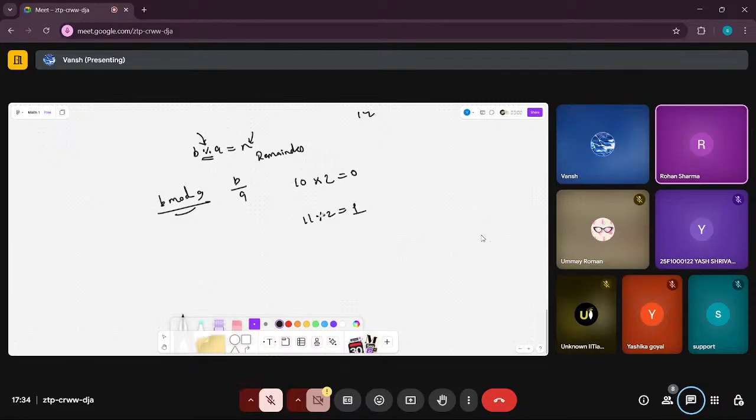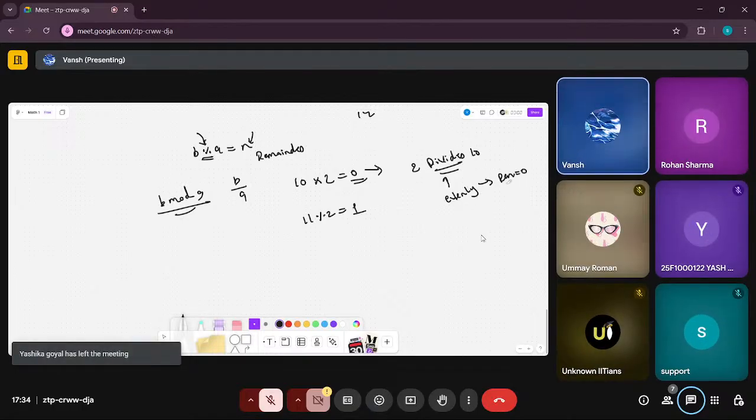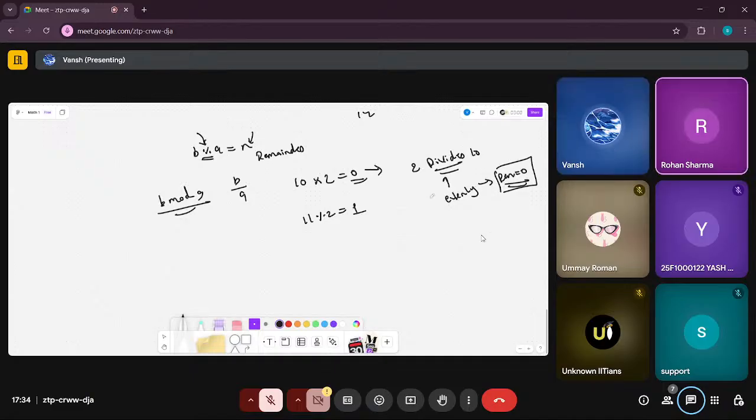This 0 remainder basically tells us that something divides something, like 2 divides 10. And by divides, we mean evenly divides, basically the remainder is equal to 0. This is essentially what we mean when we say something divides something. Okay? Yes, sir. And let's do prime numbers now. Division is essentially this much only. There is something known as factors. Factors is in our syllabus.